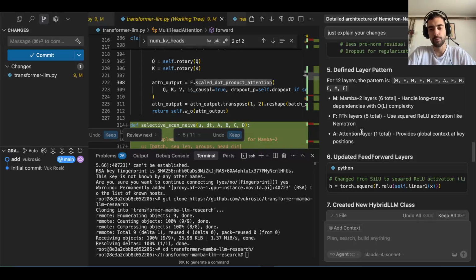Looks like we just have one attention layer. So our structure of 12 layers is Mamba feed forward, Mamba feed forward, Mamba feed forward, attention feed forward, and then Mamba feed forward, Mamba feed forward. So Mamba 2 layers, 6 in total, handle long-range dependencies with O(L) complexity. I'm not sure if they can actually handle long-range complex dependencies.